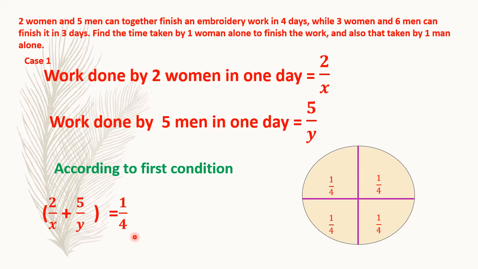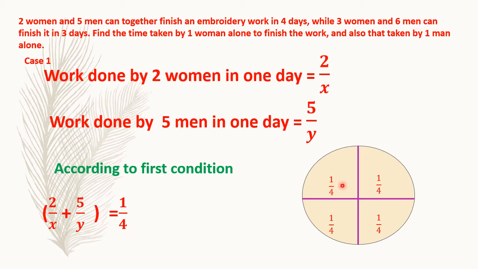1 upon 4. So you can see that 2 upon X is the work done by 2 women in one day. 5 upon Y is the work done by 5 men in one day. And 1 upon 4 is the total work done by these two kinds of people, men and women together, in one day. They are completing only 1 upon 4th of the work.